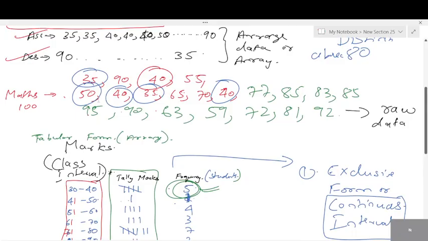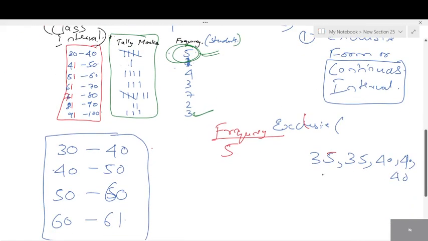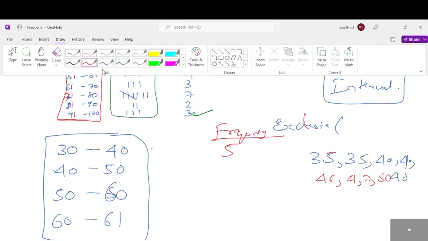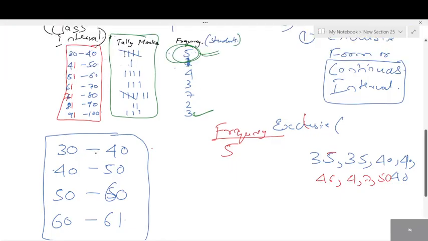Only 50? Okay, I'll add another number, students. I'll add 47 and I'll add 46. Now tell me the numbers. 50, 46, 47 and 50. Now look here. From 30 to 40, students, you told 5. What about 40 to 50? How many numbers are present?